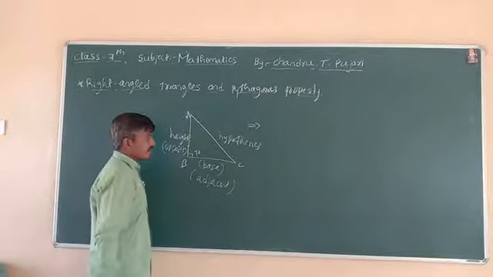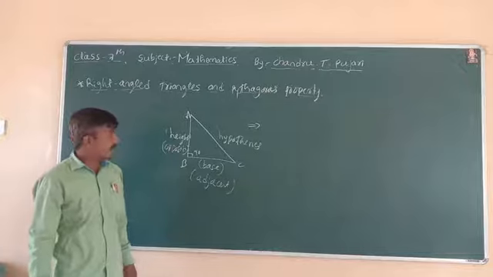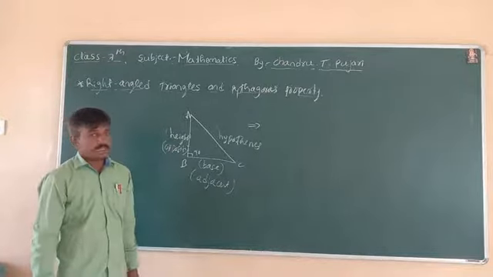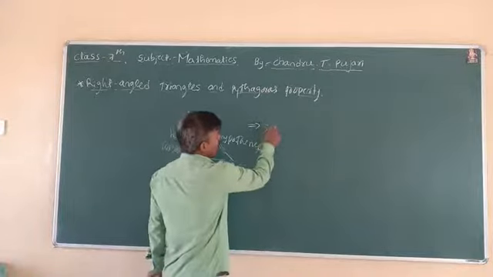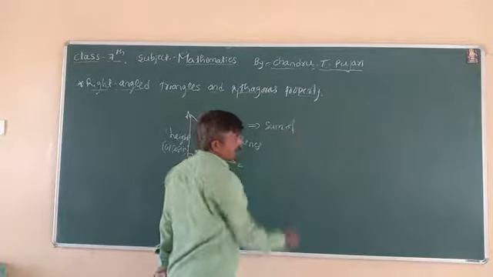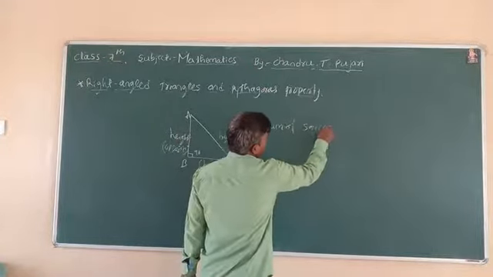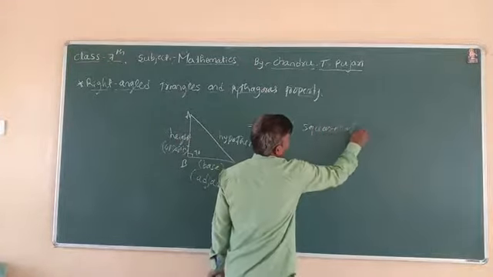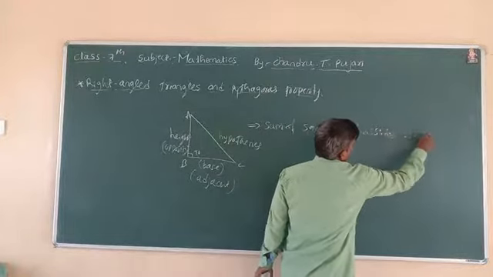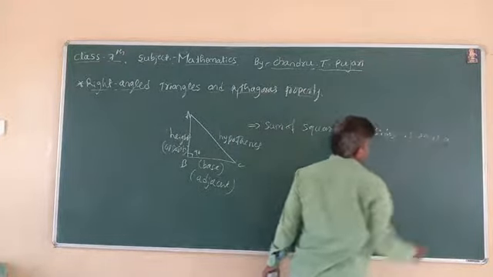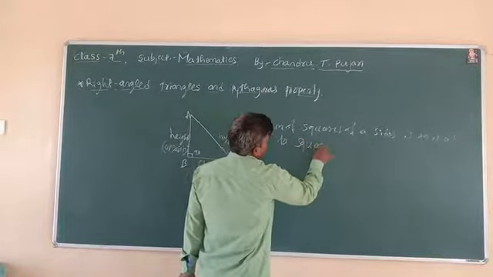Pythagoras studied the right angle triangle. The statement is: the sum of the squares of the two sides is equal to the square of the hypotenuse.